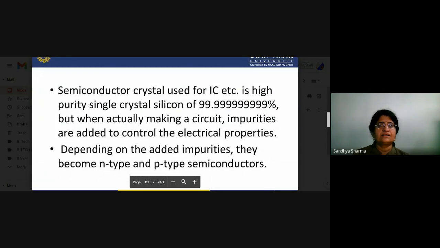The semiconductor crystal used for IC is high purity single crystal silicon, but when actually making a circuit, impurities are added to control the electrical properties. Depending on the added impurities, they become N-type and P-type semiconductors. So by adding different pentavalent or trivalent impurities, we can make our semiconductor material an N-type or P-type semiconductor material.